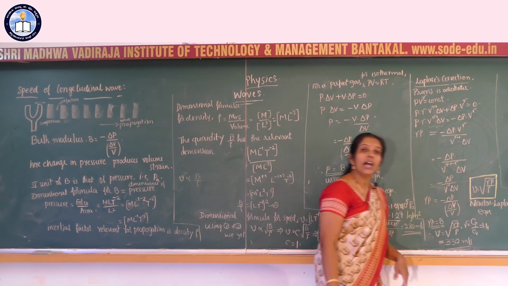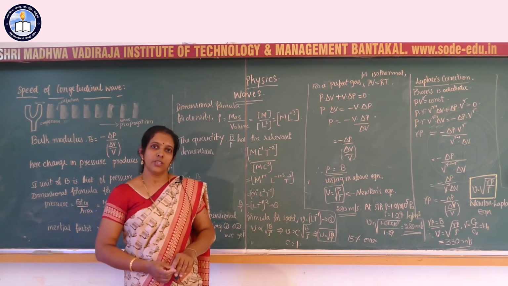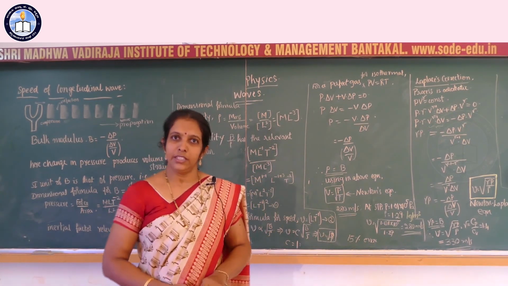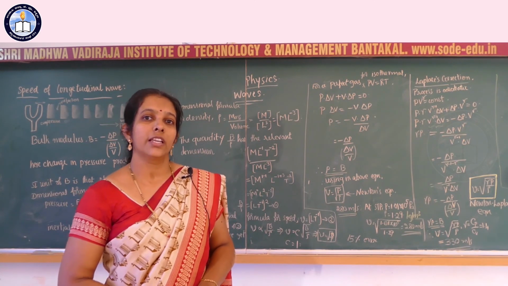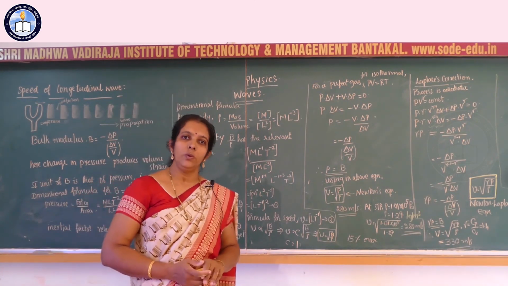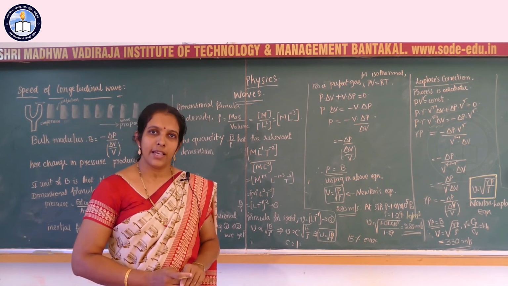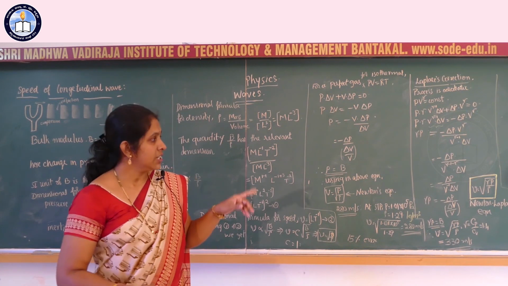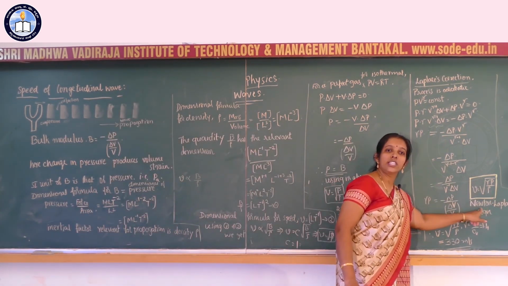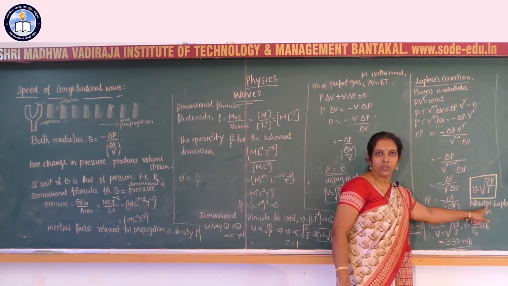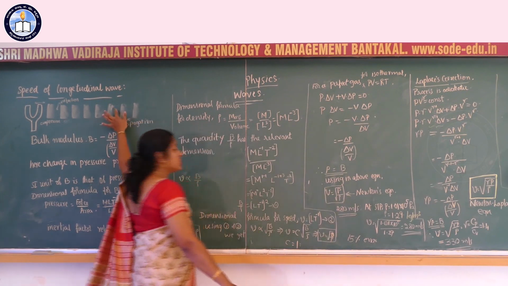Substituting the value of gamma at STP, the velocity of sound obtained is 330 meter per second, which is very much in agreement with the experimental value. Therefore, this equation is called the Newton-Laplace equation. Newton derived the formula, Laplace gave the correction, therefore the equation is called the Newton-Laplace equation. This equation is used to find the speed of longitudinal wave.